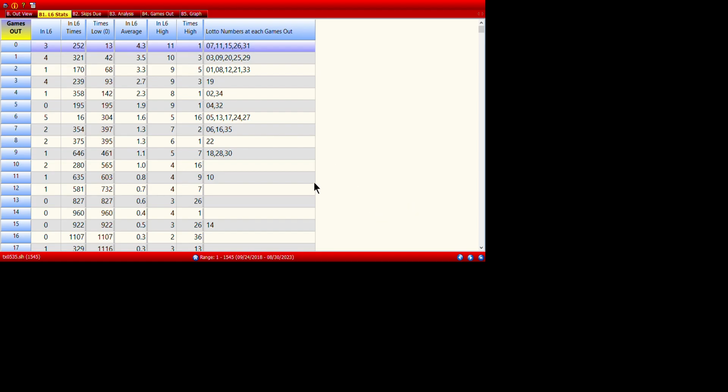These are all sitting out 6 drawings. So this is what happened 6 drawings ago. None of these have popped up or done anything. This is everybody that showed up six drawings ago, they're still sitting here waiting to come back into play. 3 of these went into play, 3 of these went into play, 4 of these went into play. These are still sitting out 2 drawings ago, so these haven't done anything. These haven't done anything 1 drawing ago.